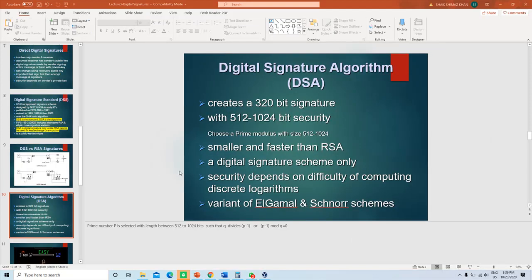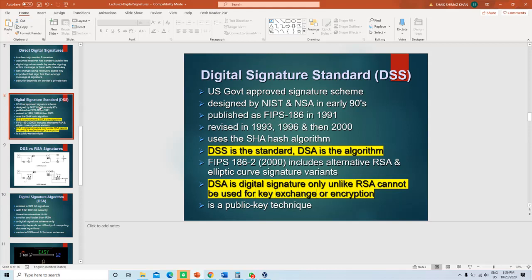Now, let us discuss the digital signature algorithm. Digital signature standard, DSS. So, DSS is basically a standard based on which the DSA algorithm has been designed.